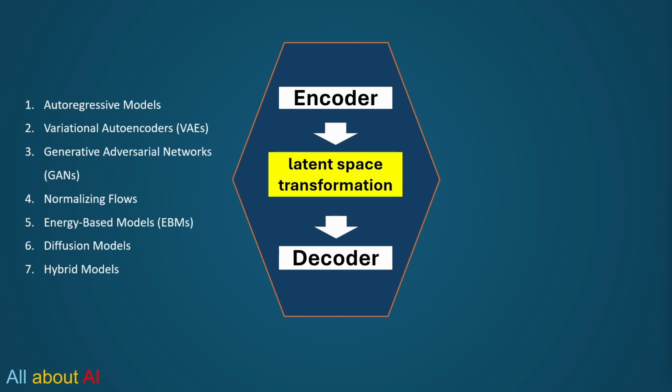There are various algorithms and models for building generative AI. Predominantly, we can categorize them into 7 categories: autoregressive models, transformer BERT or GPT based models. All these are some kind of autoregressive models, and these are closely related to this encoder-decoder model. Then we have variational autoencoders, generative adversarial networks.